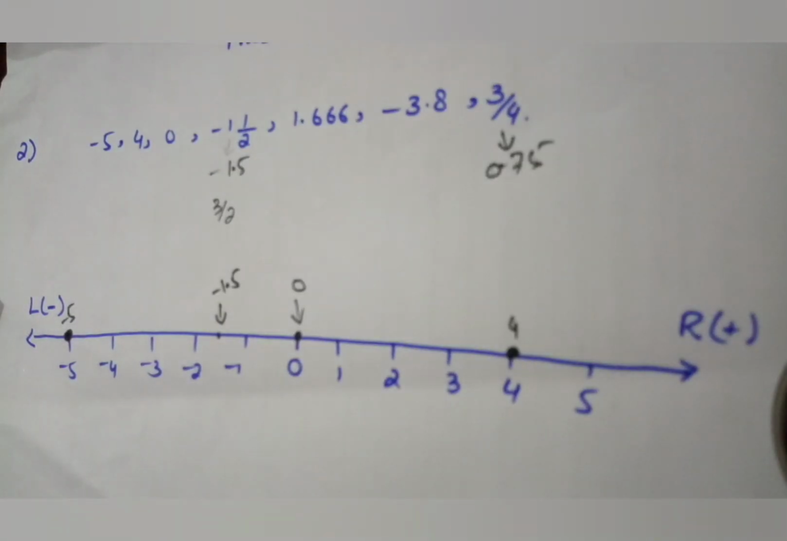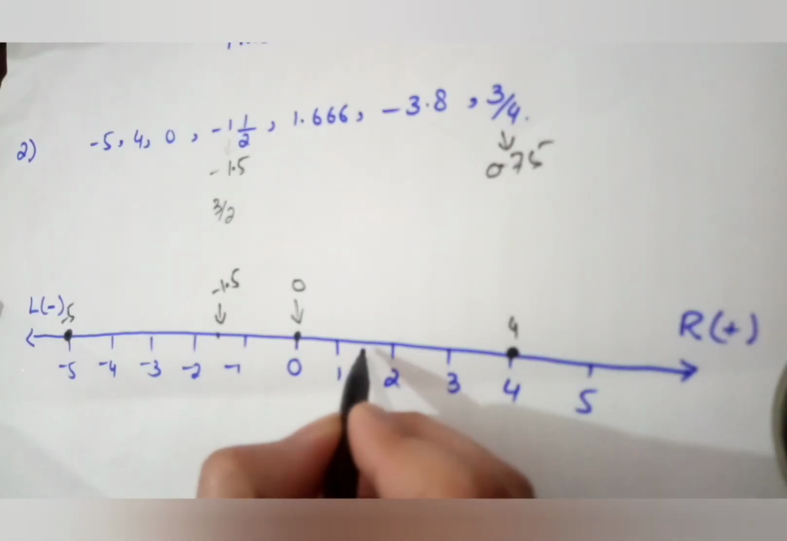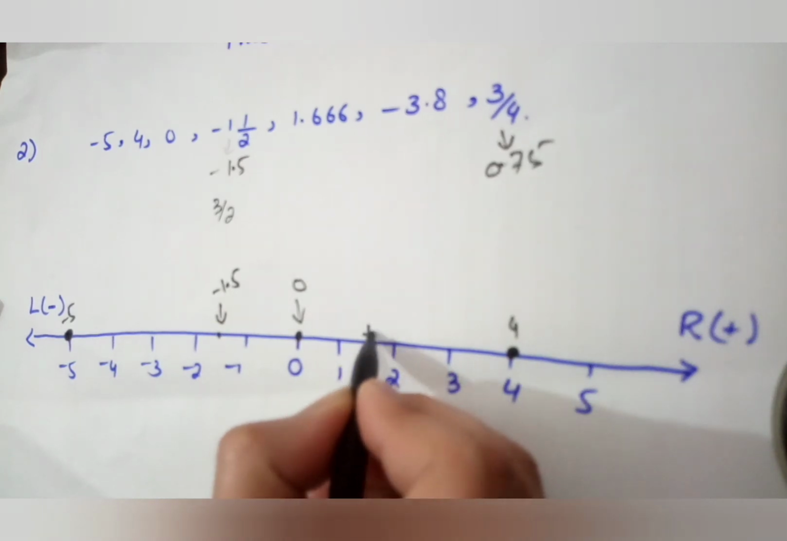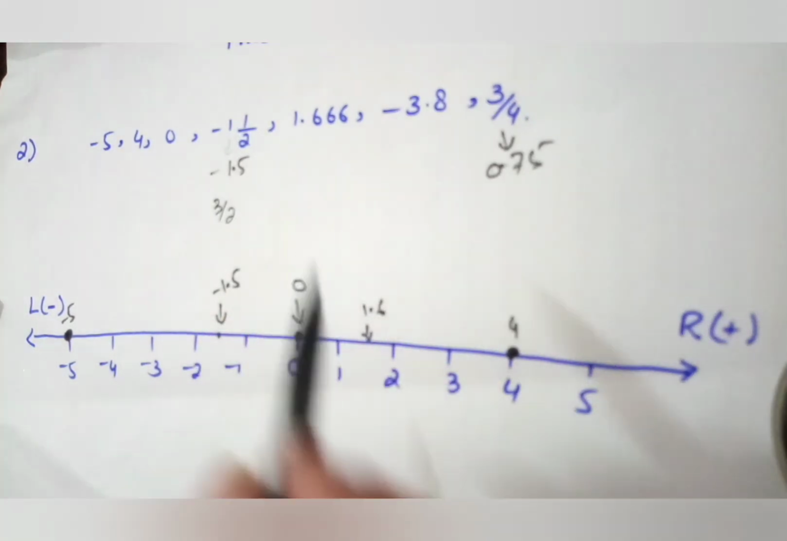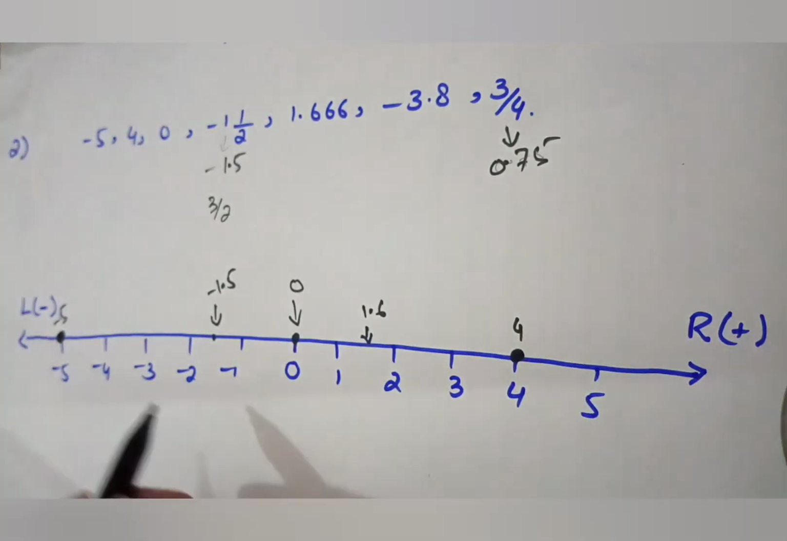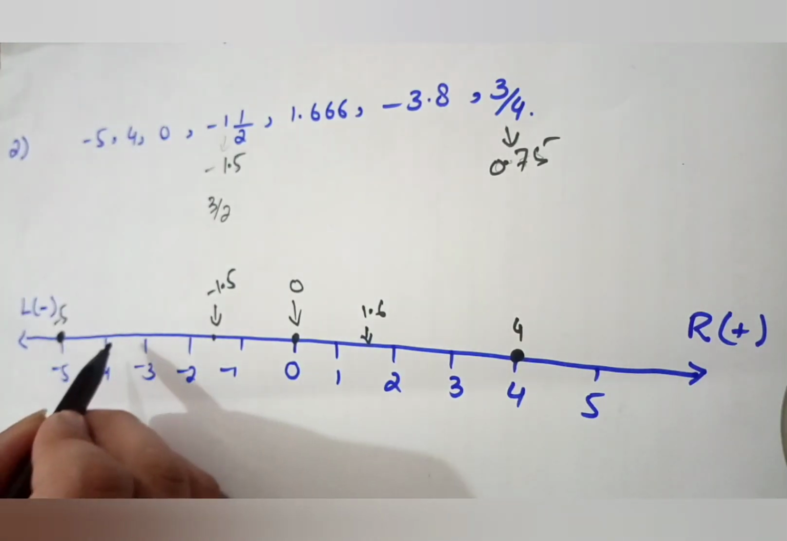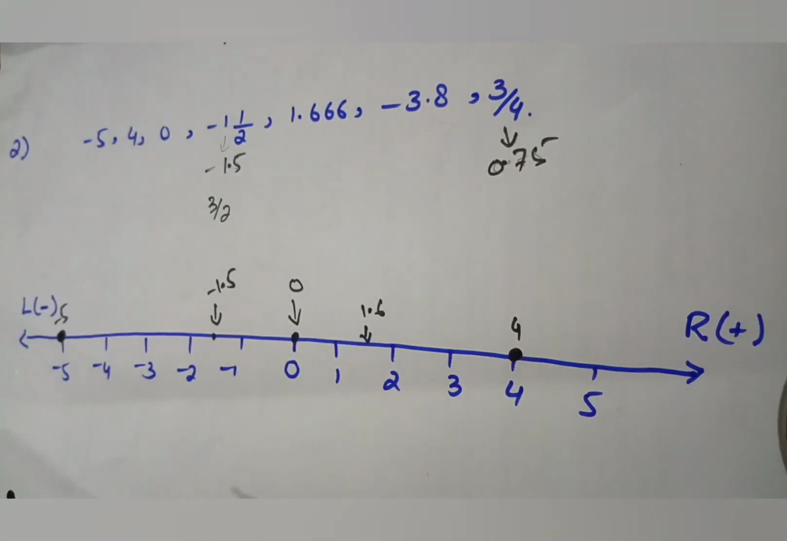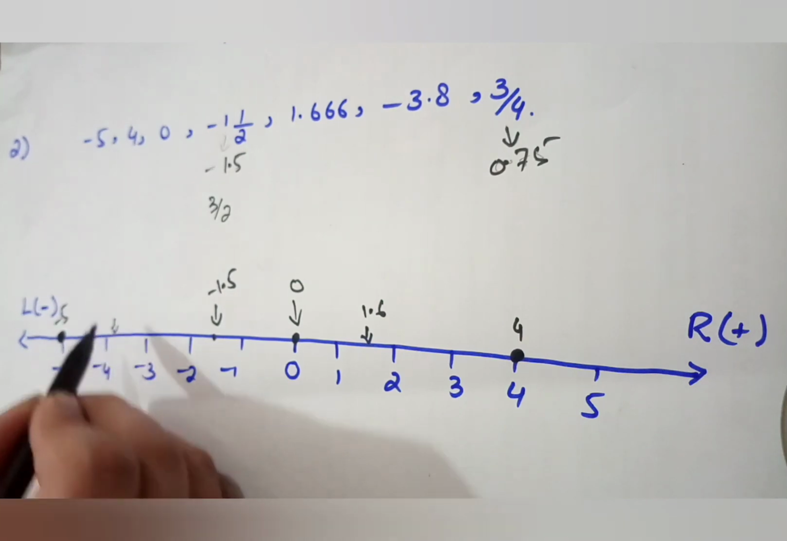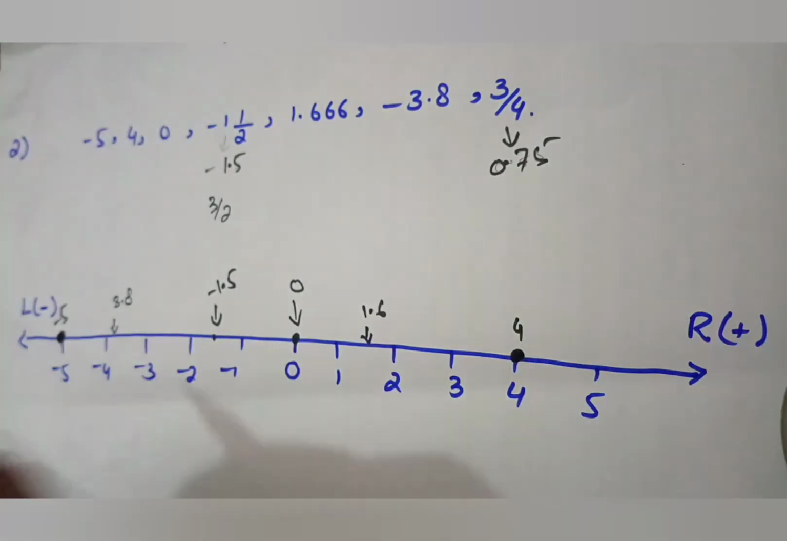Then the next number is 1.66. So 1.66 is a number that is between 1 and 2, and not just between, somewhat more than the middle, 1.6. Next is minus 3.8. So definitely between minus 3 and minus 4. And as this is 3.8, it is close to 4. I just put this as an estimation.